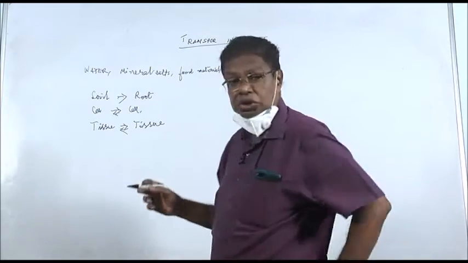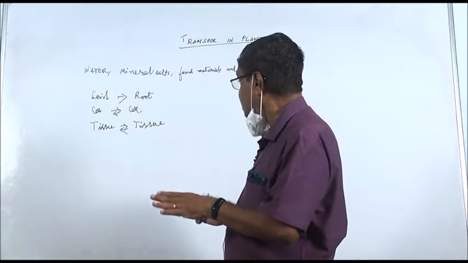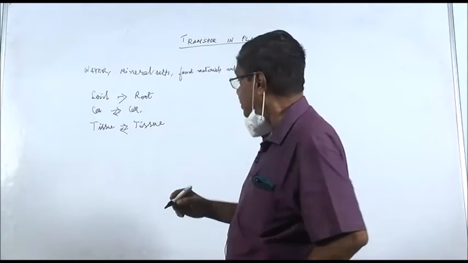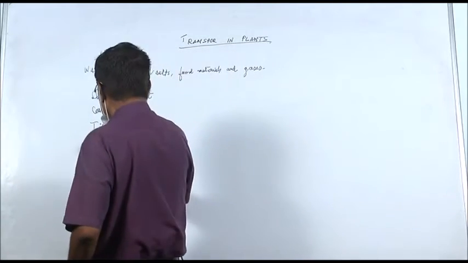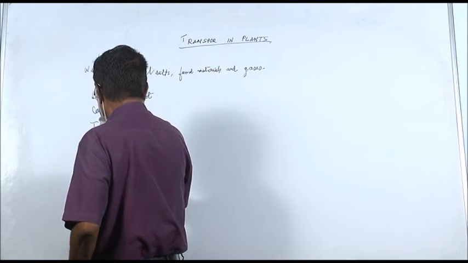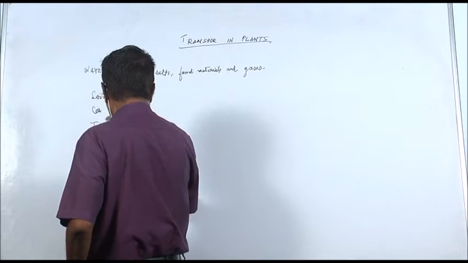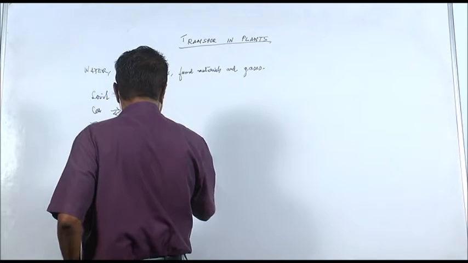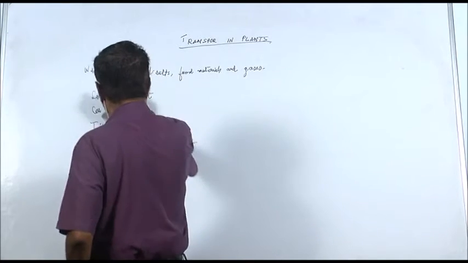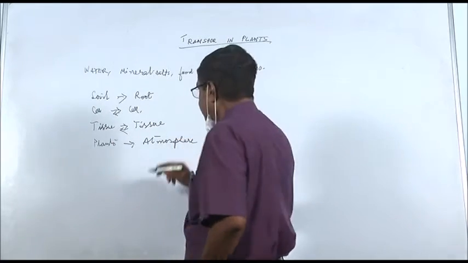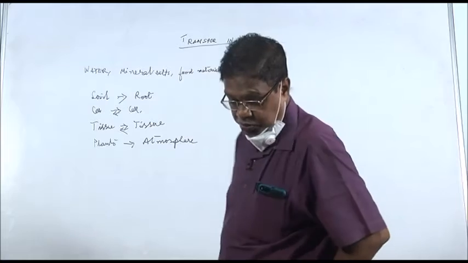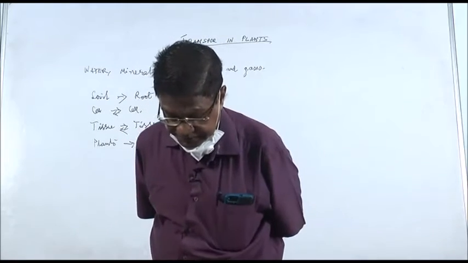Now, soil to root, cell to cell, tissue to tissue, then plants to atmosphere. Here I am not talking about only water, I am talking about transport in general. This is the transport that occurs.